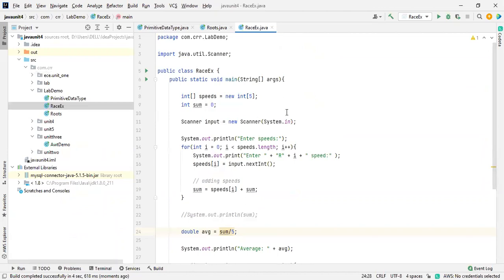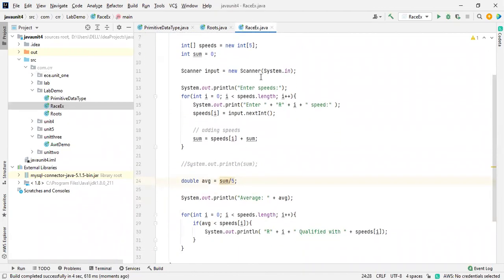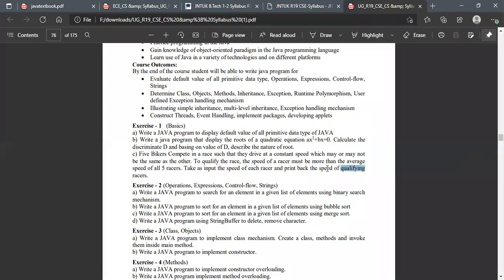If you won't read it, like I thought it was a winner. I didn't see the qualifying over there. Okay, this one: print back the speeds of the qualifying racers. Take the input of the speed of each racer and print back. Okay. Thank you.